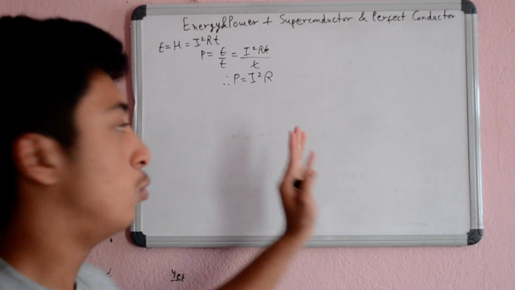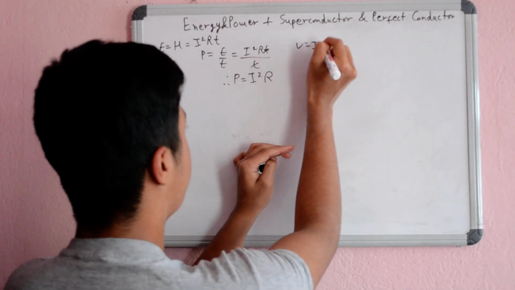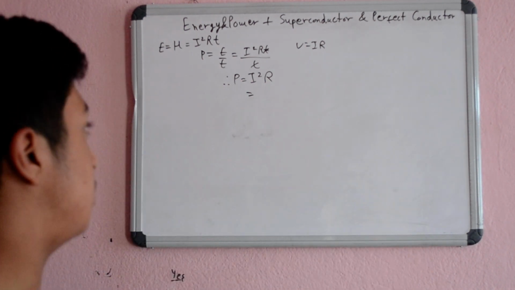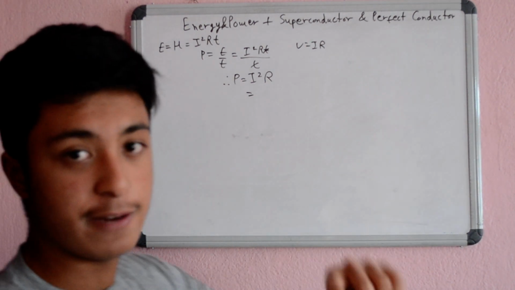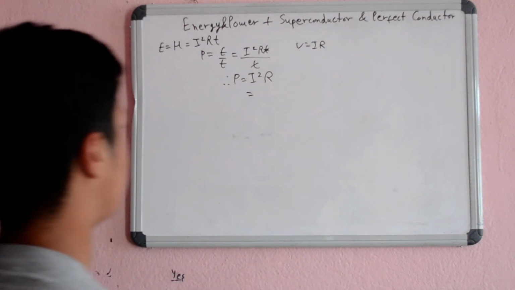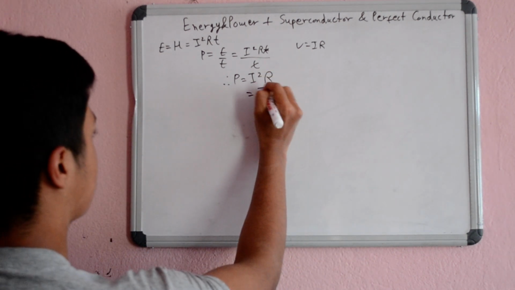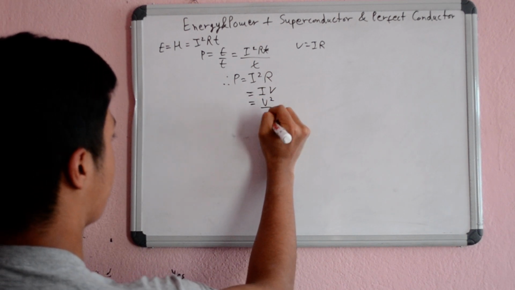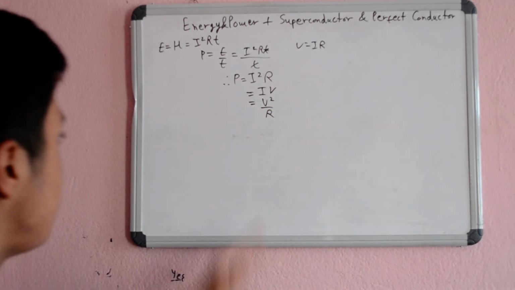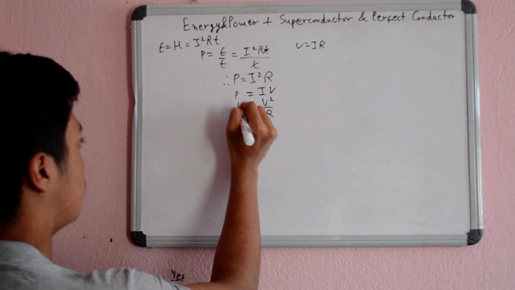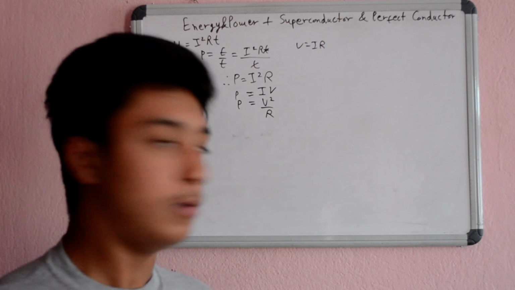Now, of course, we have V equals IR. So this is also equal to two other expressions, in terms of resistance and voltage, and in terms of current and voltage. So here, this is equal to IV as well, and this is equal to V square by R as well. And here, these are all the expressions for power.